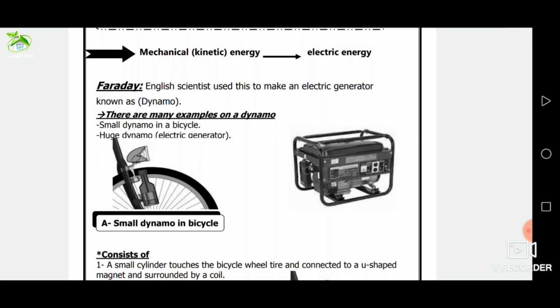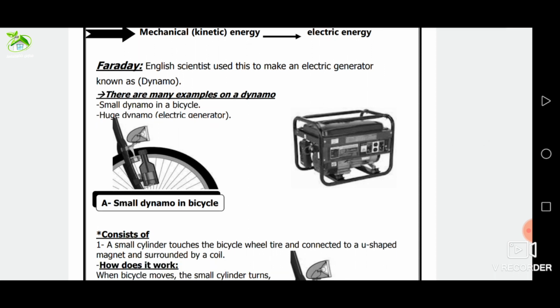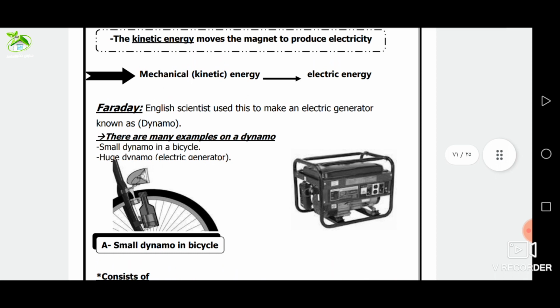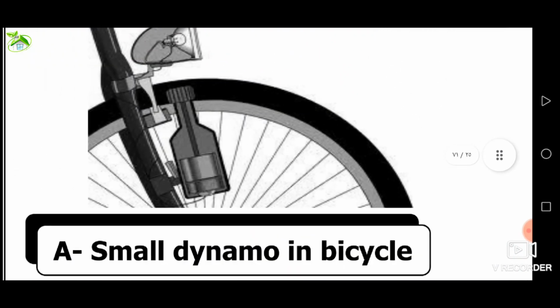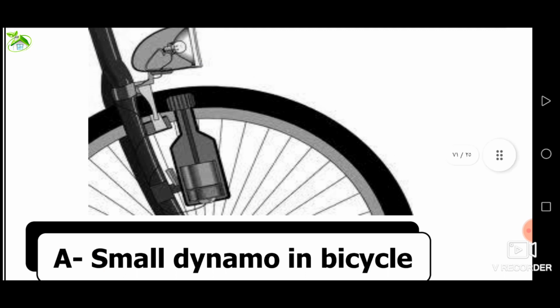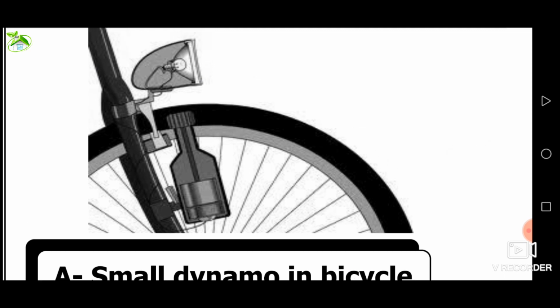There are two types of dynamo: small dynamo and huge dynamo. Number 1, small dynamo. A small dynamo generates a small amount of electricity used to light a bicycle bulb.